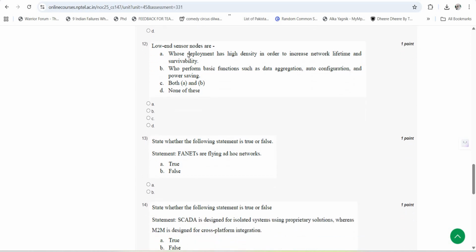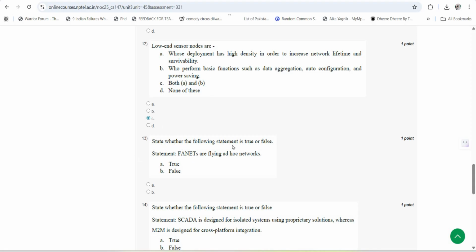12th question is, low-end sensor nodes are. So the answer for this 12th is C, both A and B, that is whose deployment has high density in order to increase network lifetime and survivability, and who perform basic functions such as data aggregation, auto configuration and power saving.